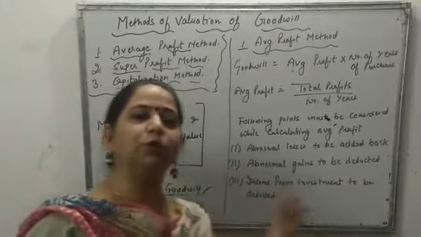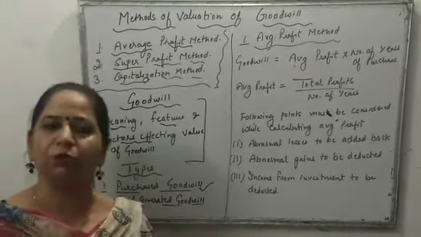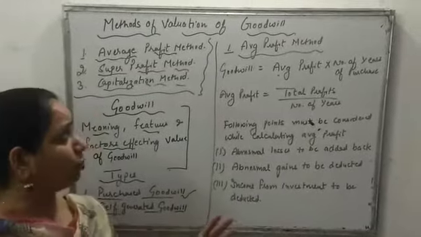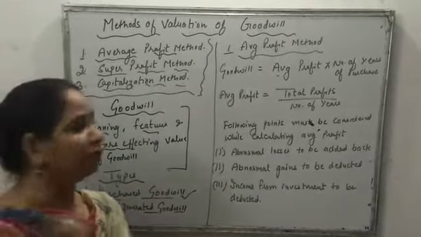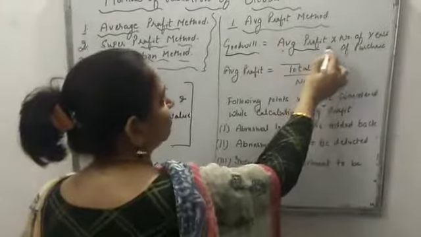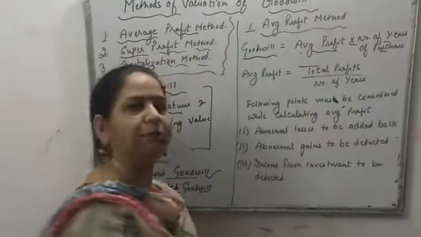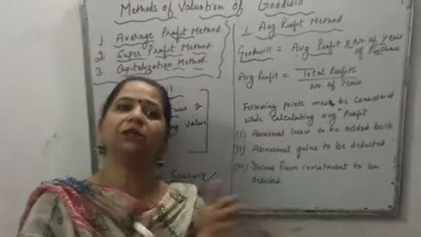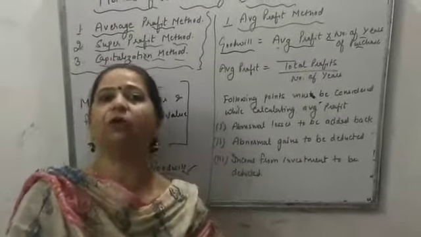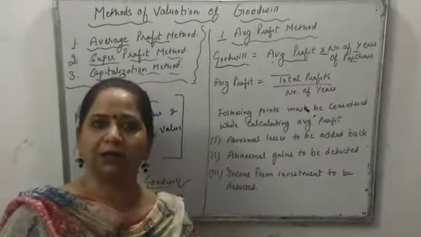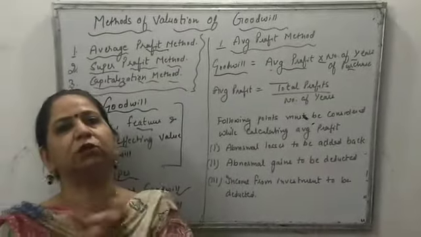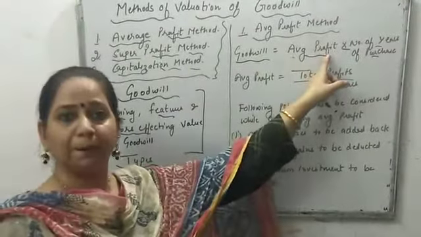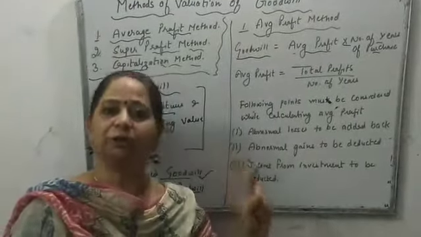Now I have already told you there are three methods of calculating goodwill. The very first method is the average profit method. Now how to calculate goodwill? What is the formula for this? It is average profit multiplied by number of years of purchase. Number of years of purchase means, because of the past efforts, for how many years we will keep earning the same average profit. That is called the number of years of purchase. So this is the formula for calculating goodwill according to the average profit method.